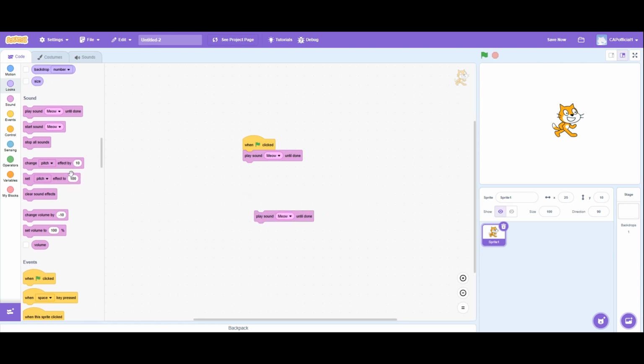We can also use a set pitch effect too. What this does is it just sets the effect, it doesn't change it. So the difference between change pitch and set pitch is that change changes it by, so it adds 10 to the pitch. However, set pitch places the pitch value at 100.